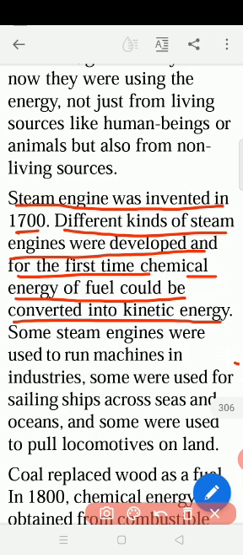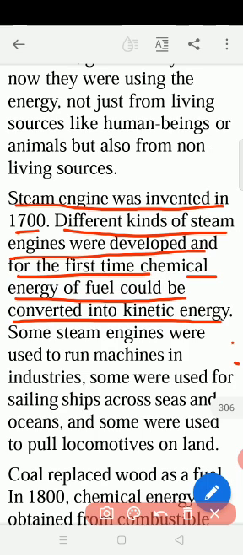They got the steam through the firewood. In 1700, for the first time, they used the steam engine, and for the first time they developed the use of turning chemical energy into kinetic energy. That means the stored energy they now started to use in activities. Kinetic energy means motion. Now the coal is there, firewood is there, they have the energy, but they started to use that energy for the first time.